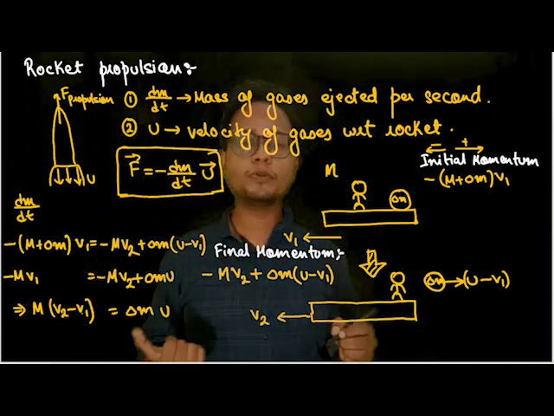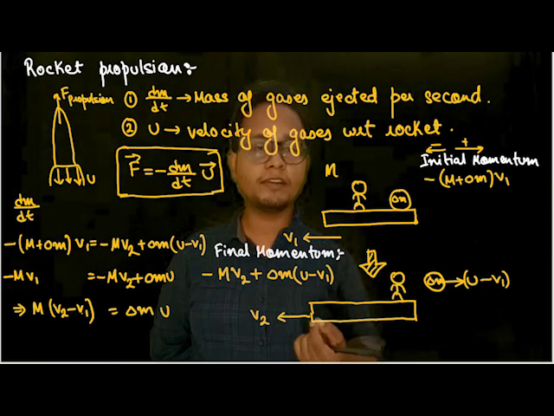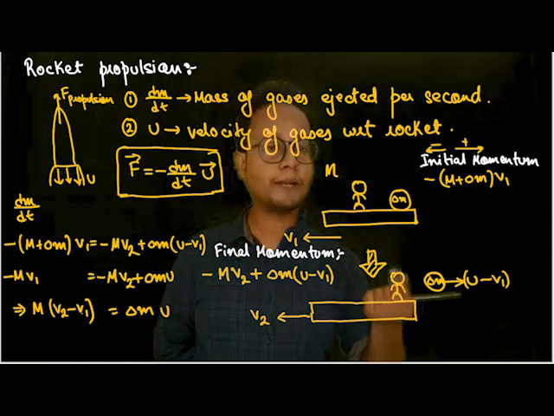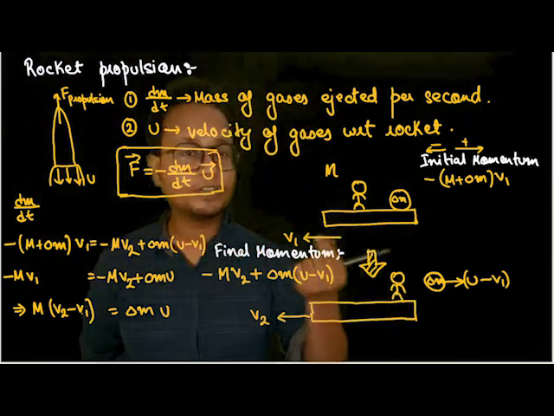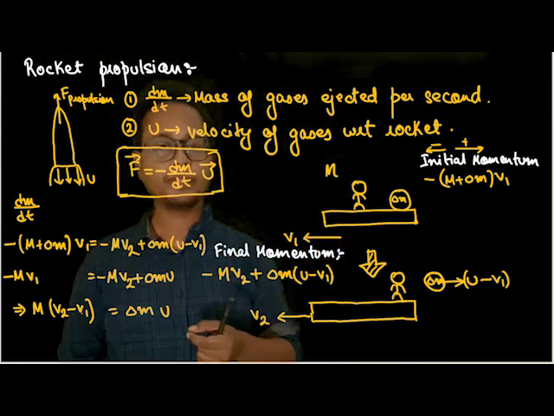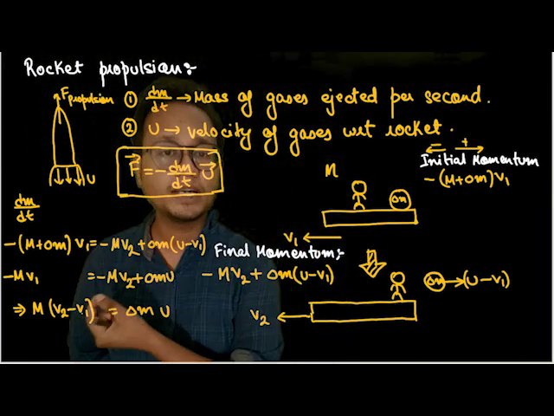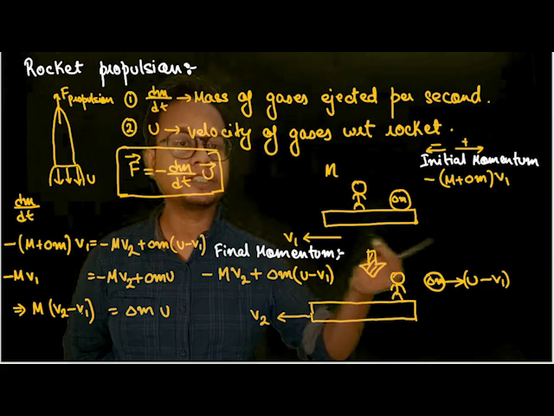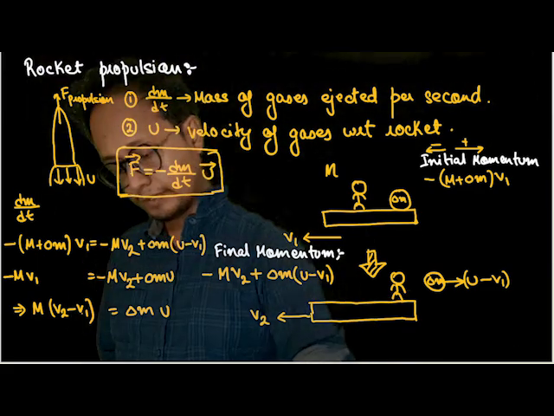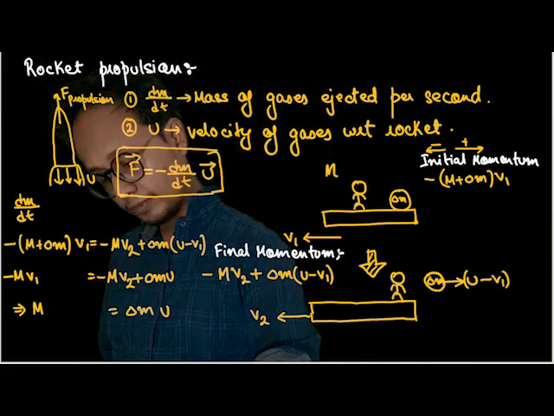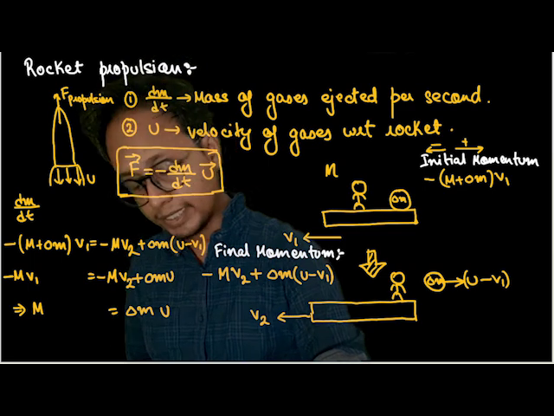What is v2 minus v1? v2 is nothing but the final velocity of the sledge plus human. v1 is nothing but the initial velocity of the sledge plus human. And v2 minus v1 is nothing but the change in velocity of the sledge plus human system, isn't it? So I can write v2 minus v1 as delta v.